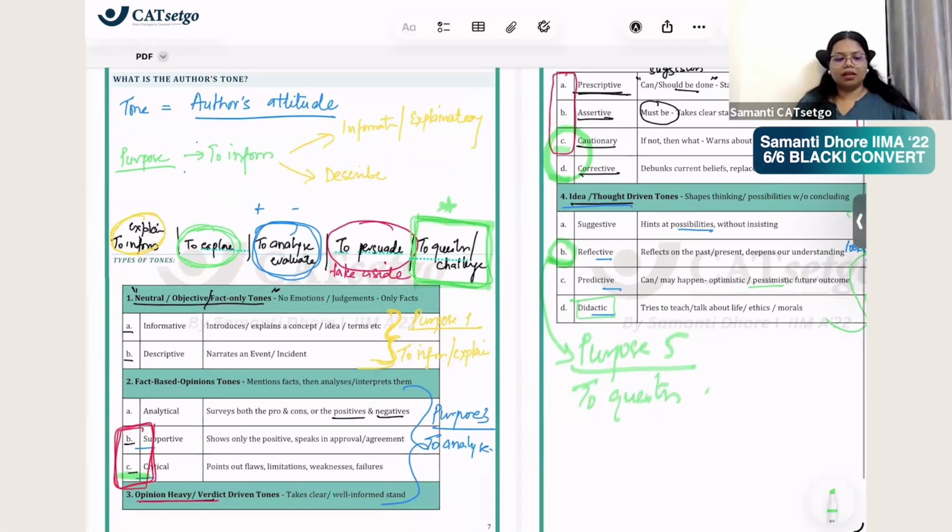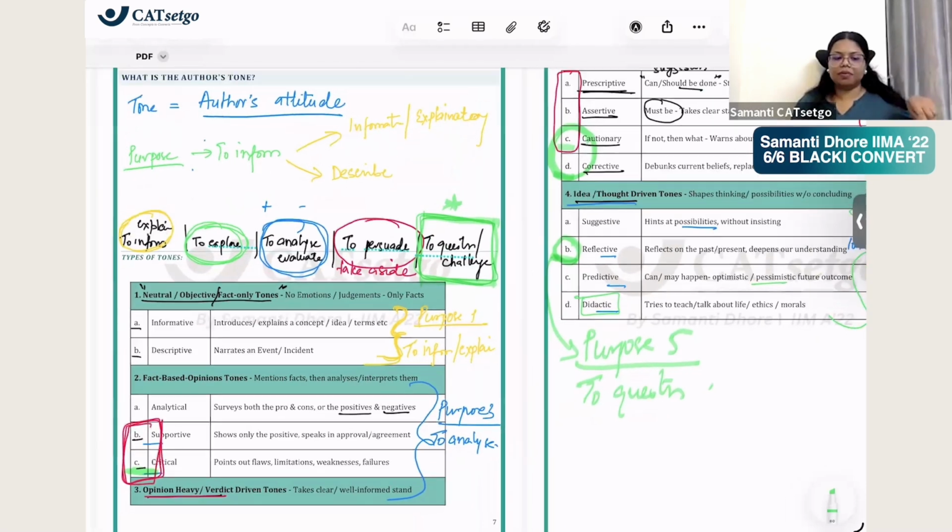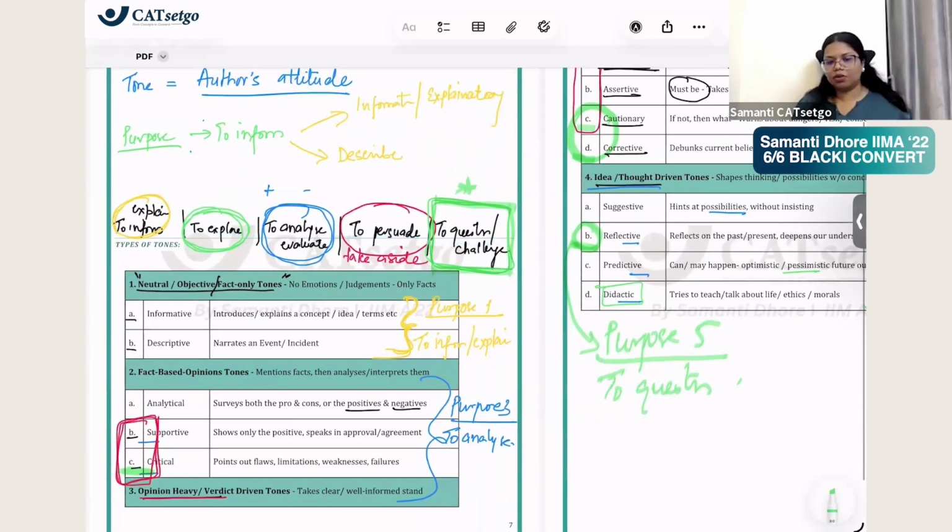Form a table. Clearly write 5 purposes: to explain, to explore, to analyze, to persuade, to question. And then write the tones. Informative, descriptive. Explore में suggestive, reflective, predictive, didactic. To analyze में analytical, supportive, critical.